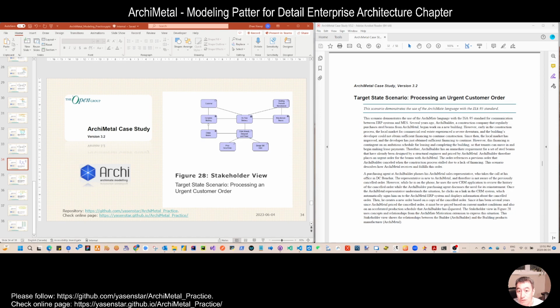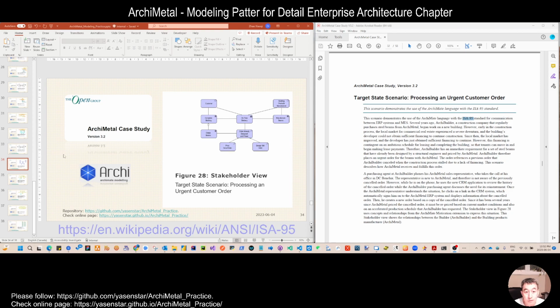What's the historical cancelled order? What's the impact on the current architecture, which ArchiMetal already adopted, moving from the old CRM system to the new CRM plus ERP system? Another interesting part is that ISA 95 is mentioned.